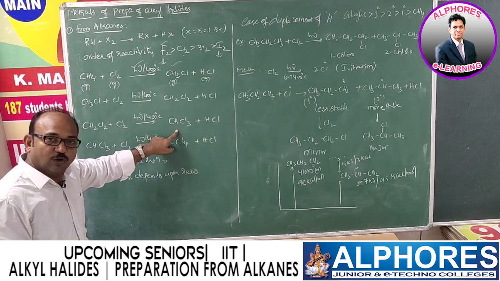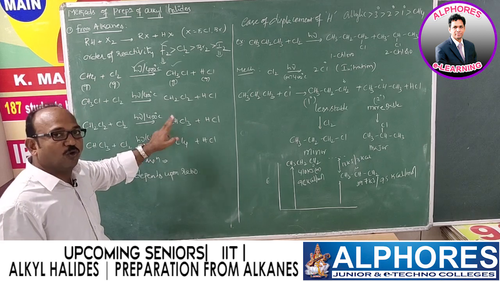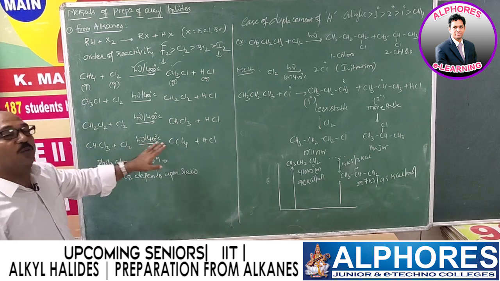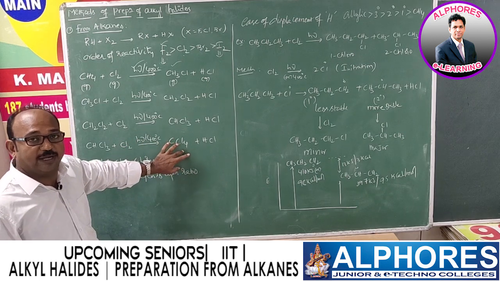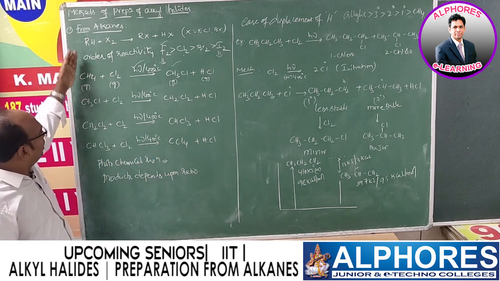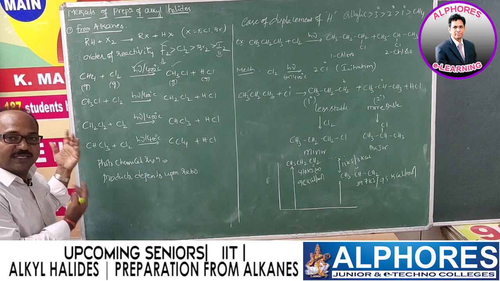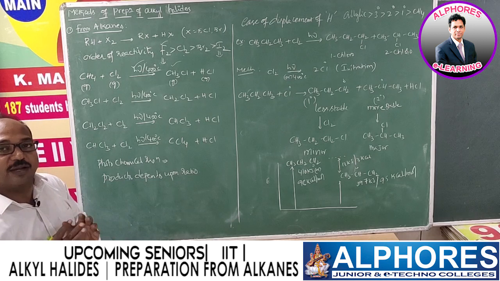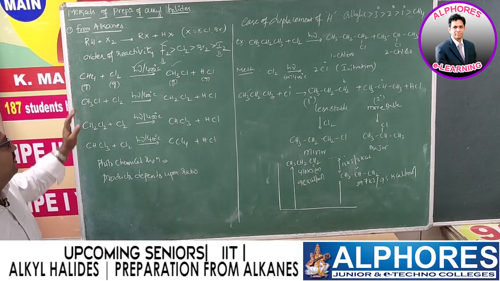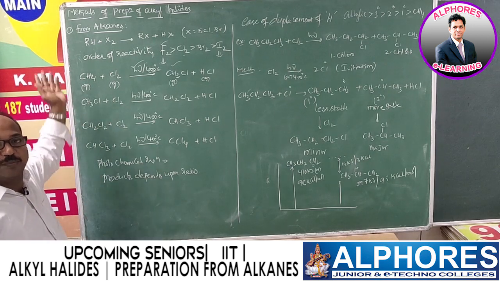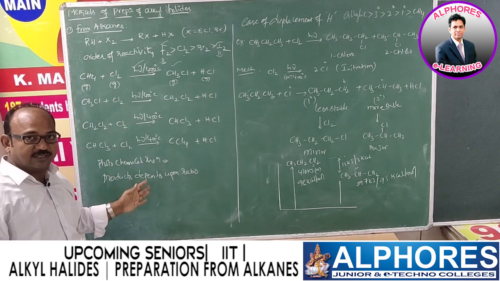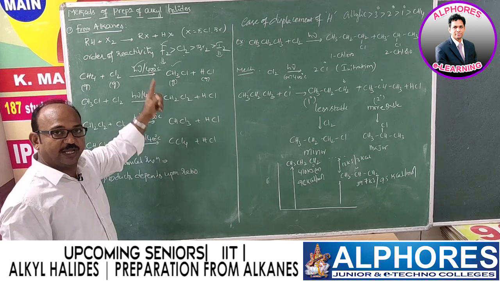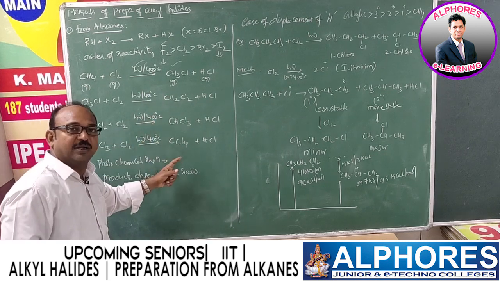And again you get trichloromethane, which is nothing but chloroform. Trichloromethane further reacts with chlorine to give carbon tetrachloride. That means until all the hydrogen atoms are replaced by halogen atoms, the reaction continues. So if we try to prepare alkyl halides by this method, direct halogenation in presence of sunlight or 400 degrees Celsius, we get a mixture of products like chloromethane, dichloromethane, trichloromethane and carbon tetrachloride.